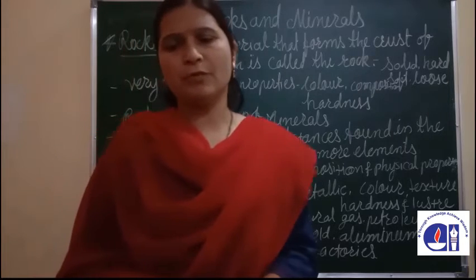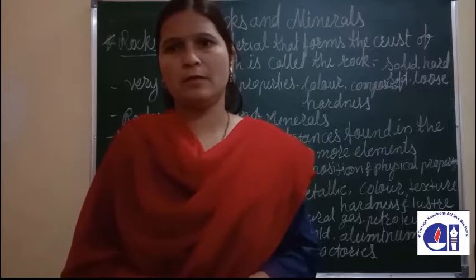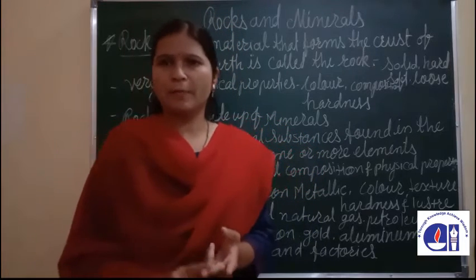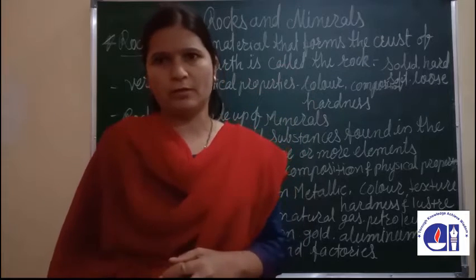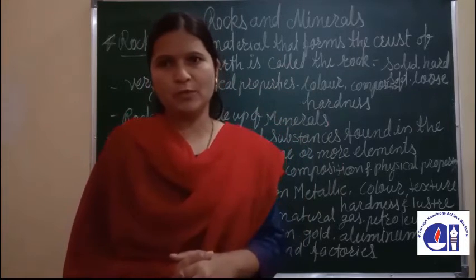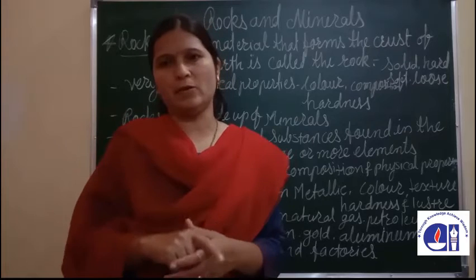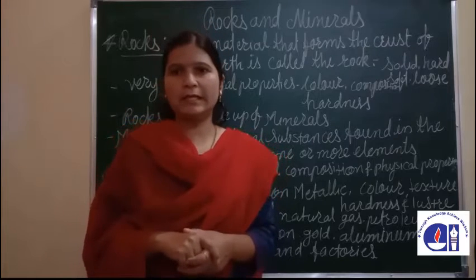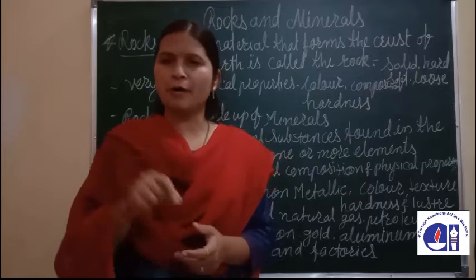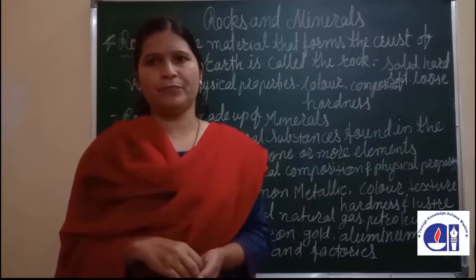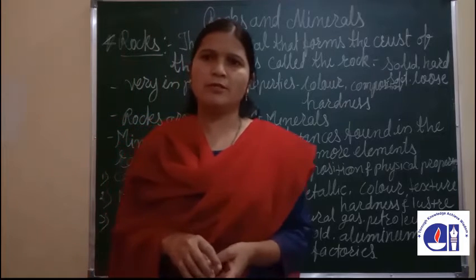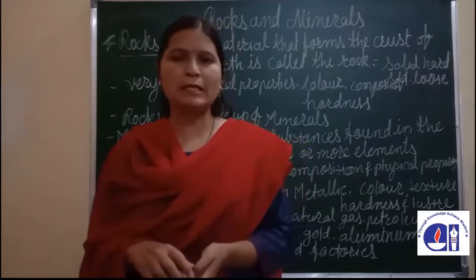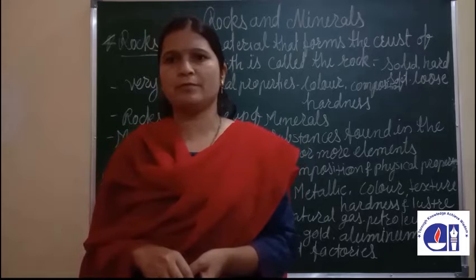in the previous video we have seen about the layers, which are crust, mantle and core. Crust, the topmost layer of the earth, which is near to the atmosphere, is the thinnest layer of the earth. The thickness of the crust is 35 kilometers only. Crust is of two types, continental crust and oceanic crust.